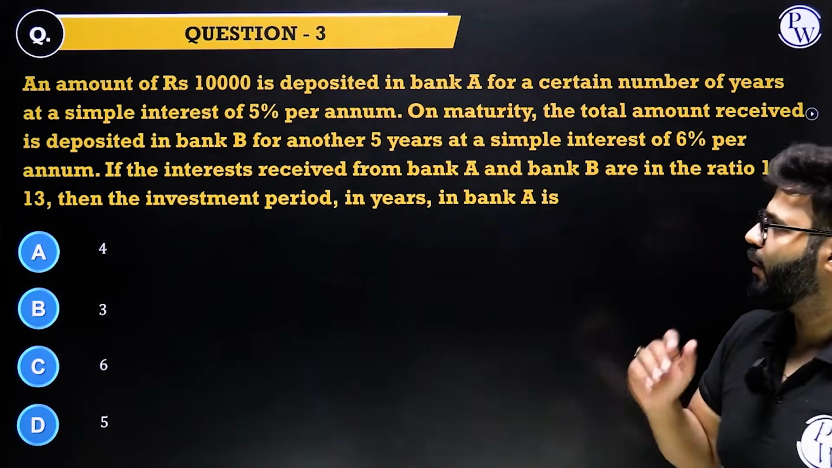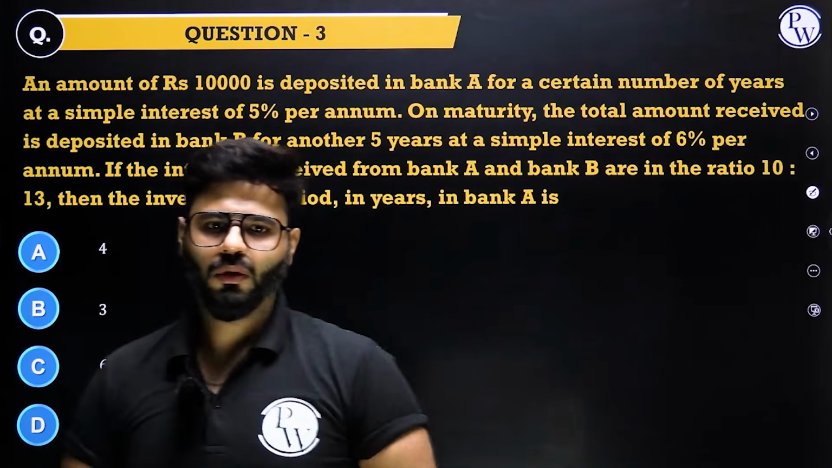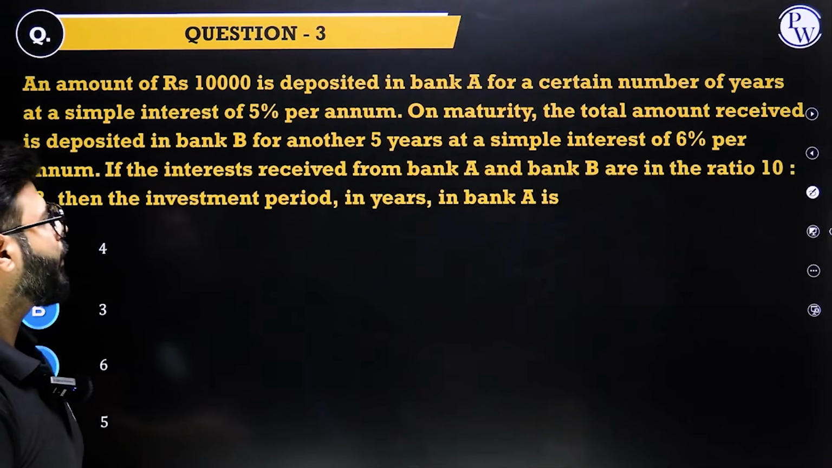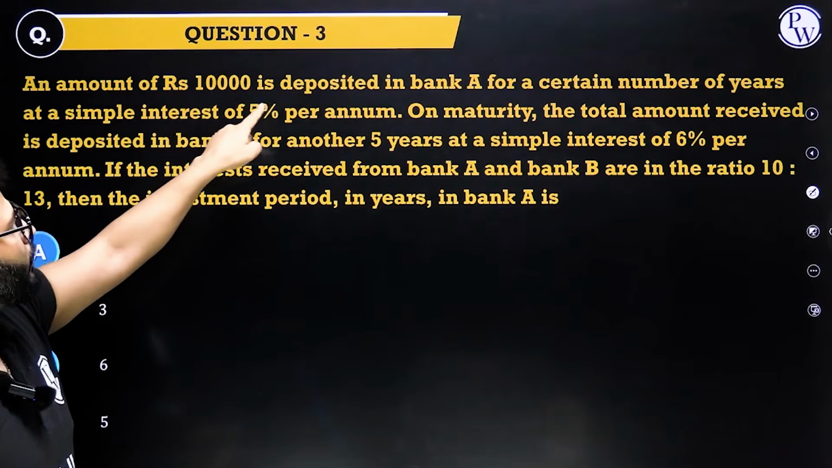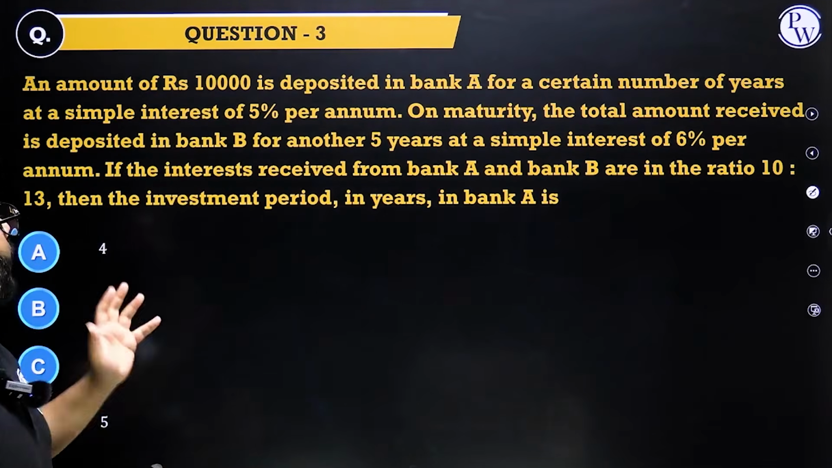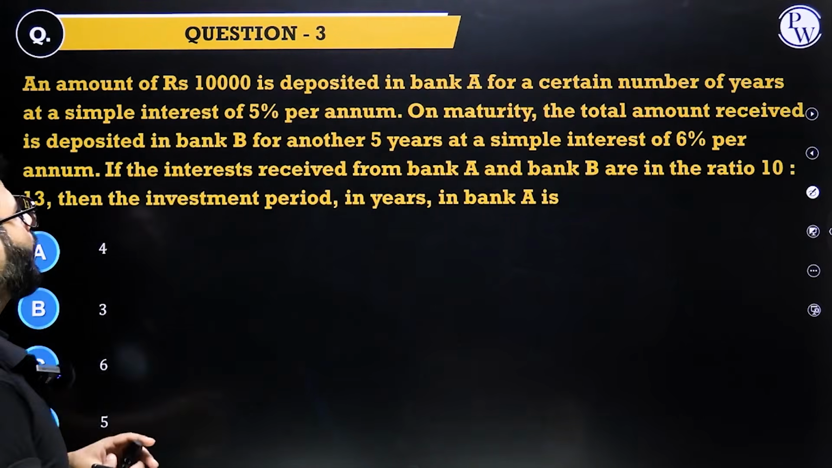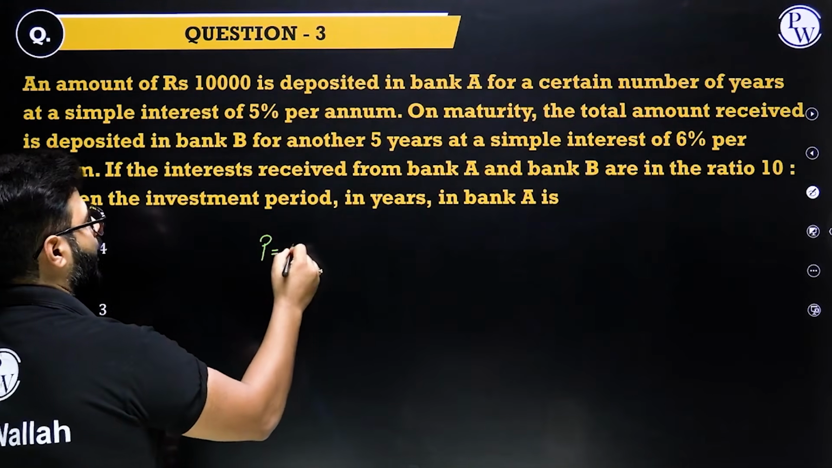Alright, so assuming you have attempted it, pausing the video. So now it's my turn to go ahead and attempt it. An amount of rupees 10,000 is deposited in bank A for a certain number of years. So we don't know the time, but we know the principal. That's 10,000.